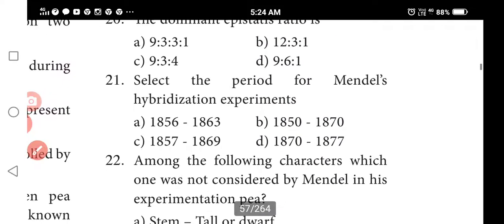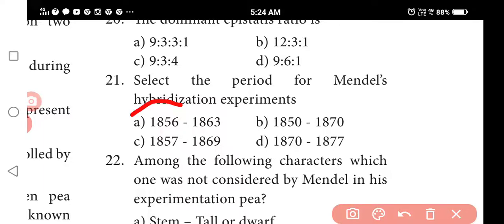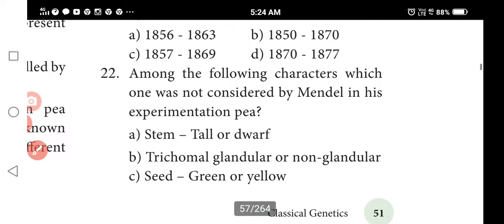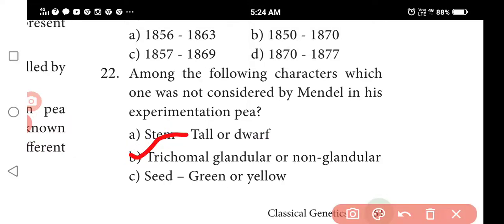Select the period of Mendel's hybridization experiments. So totally 8 years, 1856 to 1863. Among the following characters, which one was not considered by Mendel in his experimentation on pea plants? Trichomes, glandular or non-glandular.